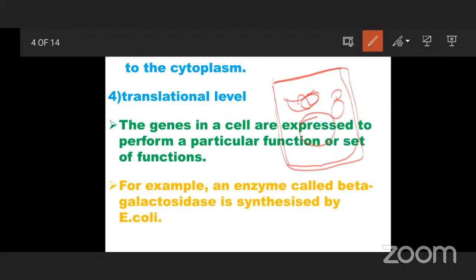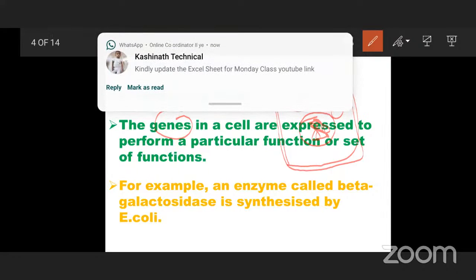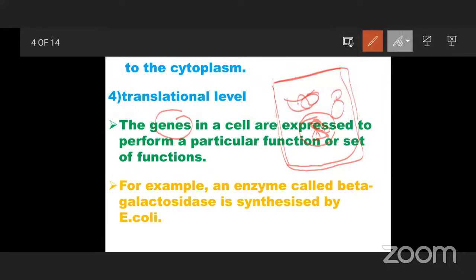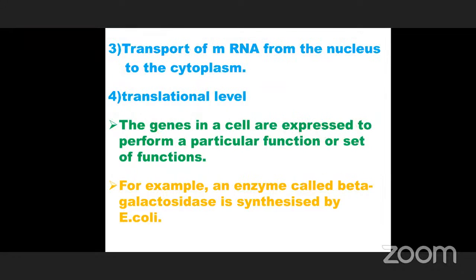Inside the nucleus, genetic material DNA is present on chromosomes, and on the chromosomes, genes are present. The genes in a cell are expressed to perform a particular function or set of functions.